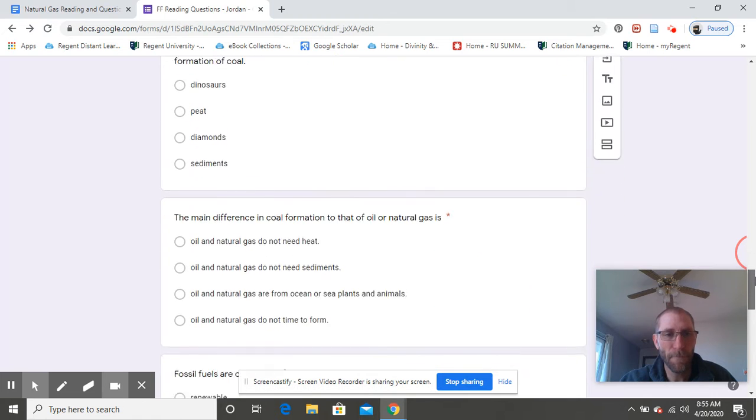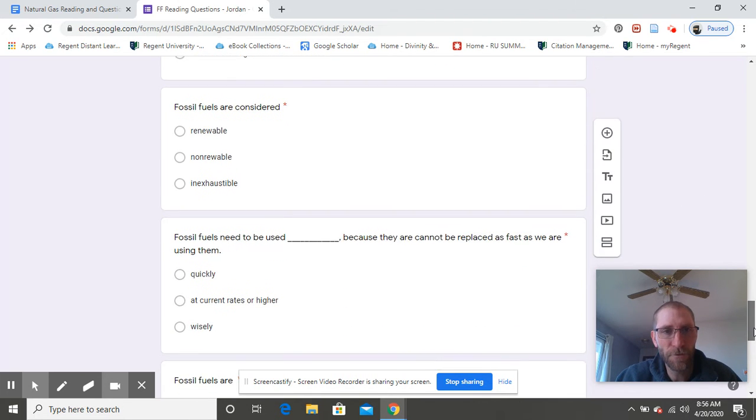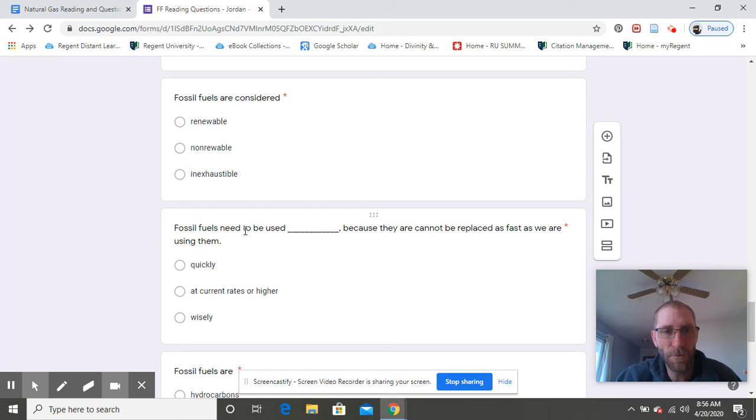The main difference in coal formation to that of oil and natural gas is: oil and natural gas does not need heat. Oil and natural gas does not need sediments. Oil and natural gas are from ocean and sea plants and animals, or oil and natural gas do not need time to form. It should say need on there. I'll fix that later. Then, fossil fuels are considered renewable, non-renewable, or inexhaustible.